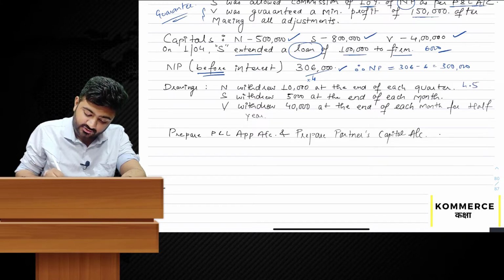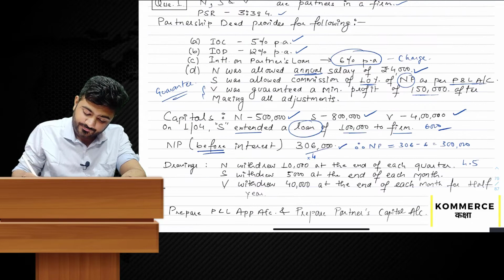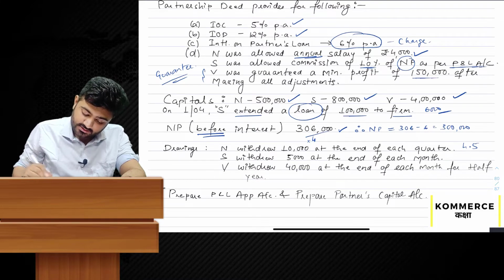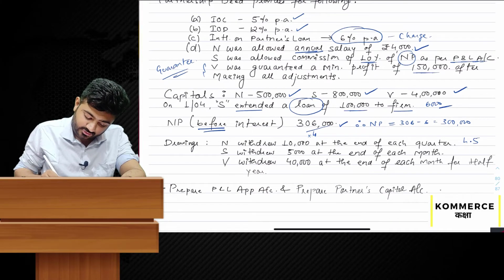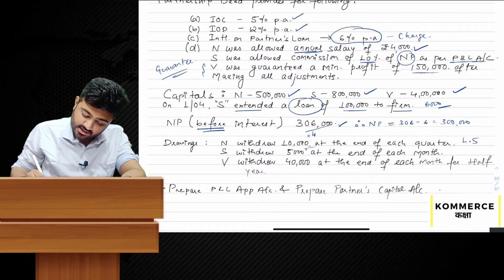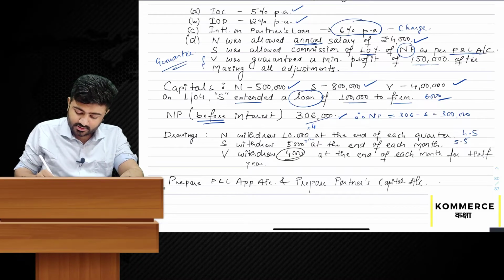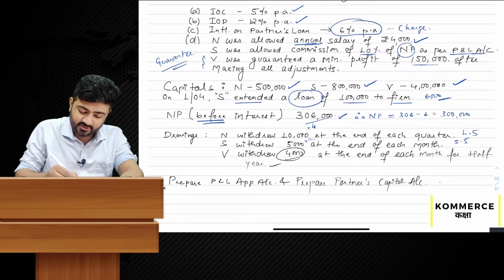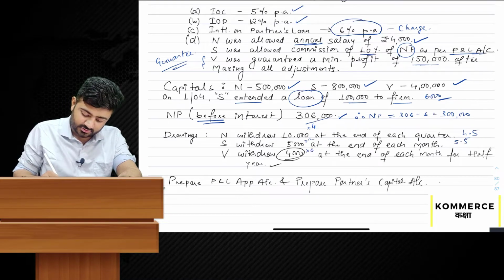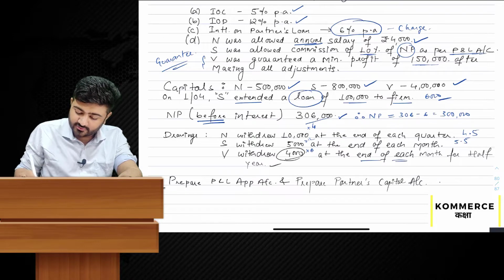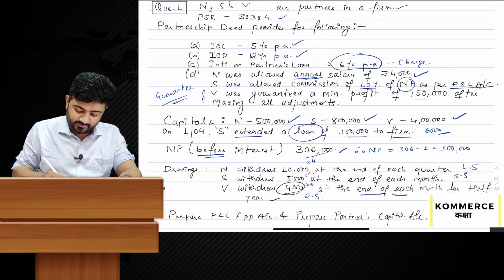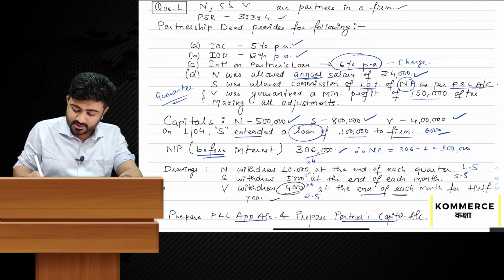S withdrew 5,000 at the end of each month, so we'll multiply it by 12 and we take average as 5.5. V withdrew 4,000 at the end of each month for half year. Half year means 4,000 into 6, and we have to take the average of 2.5. Prepare profit and loss appropriation account and prepare partners capital account.